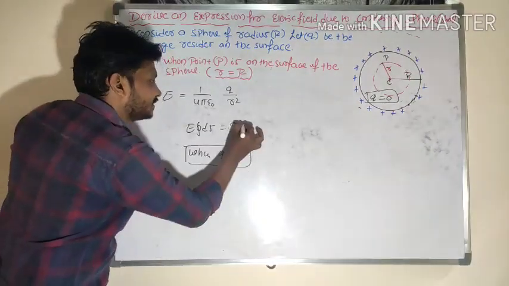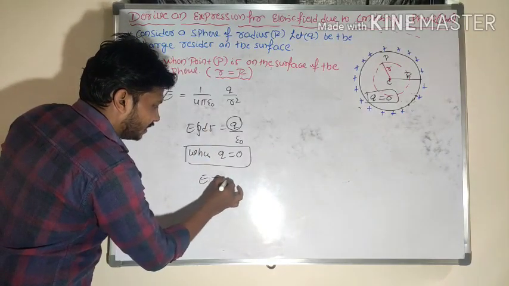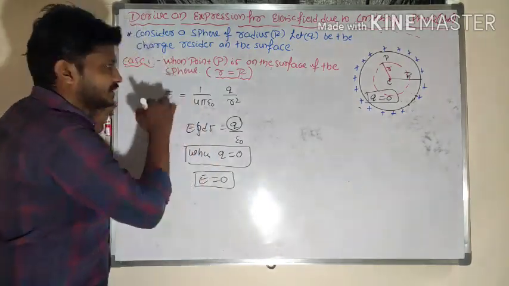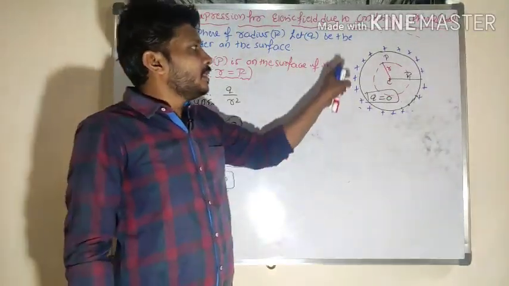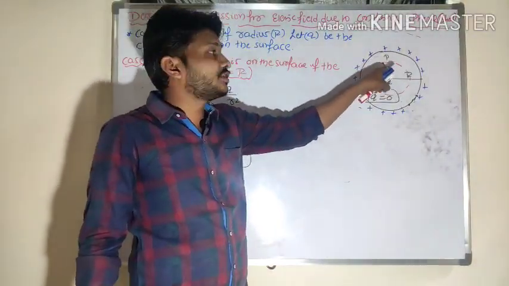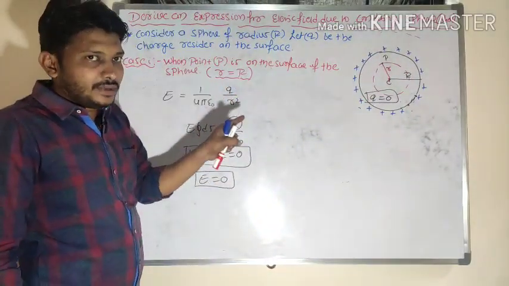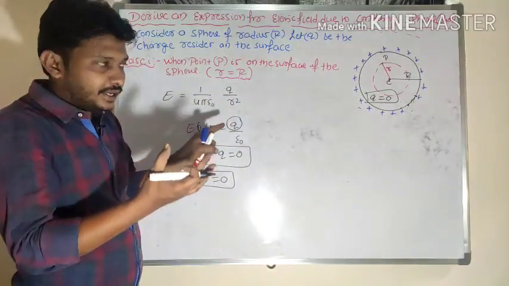So if charge is 0, what about the electric field strength value? The electric field strength value will be 0 here. Did you get my point? What is the value of electric field strength when the point of observation is present inside the hollow sphere, or inside the conducting sphere?